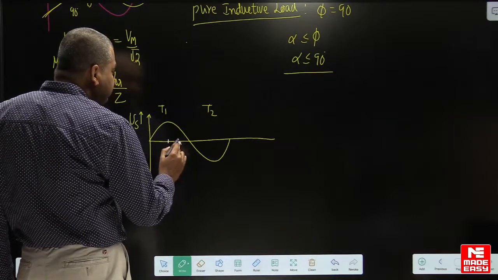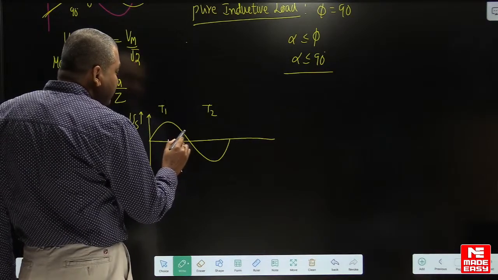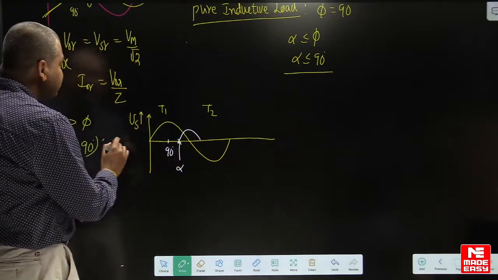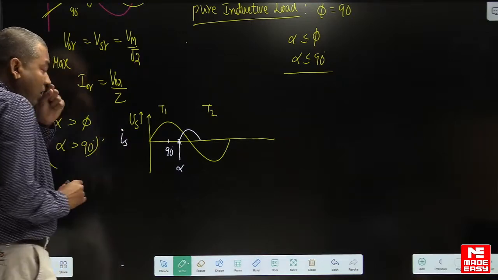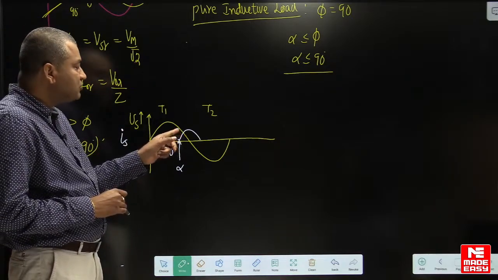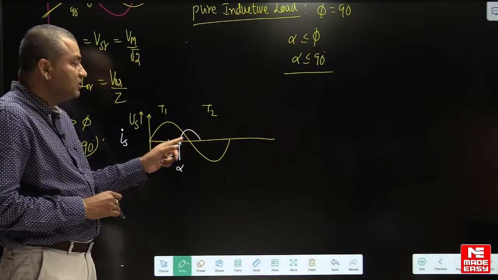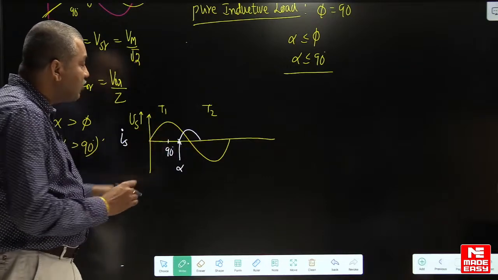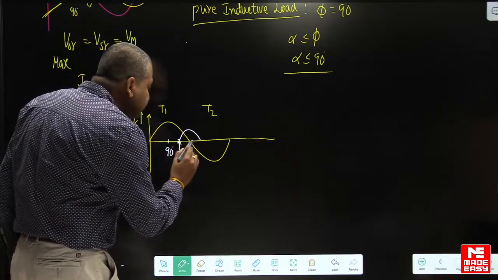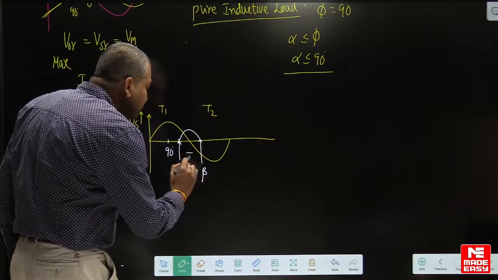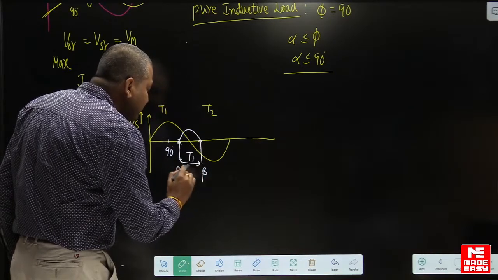So T1 begins here. Whenever the load is a pure inductor, here the current is positive, this is the supply current. Here current positive, voltage positive, power positive. Here voltage negative, current positive, L is releasing energy. For how much time it is storing energy, the same time it will release energy here. This is beta. So T1 is conducting from alpha to beta.